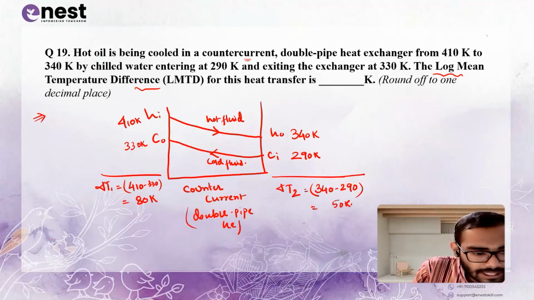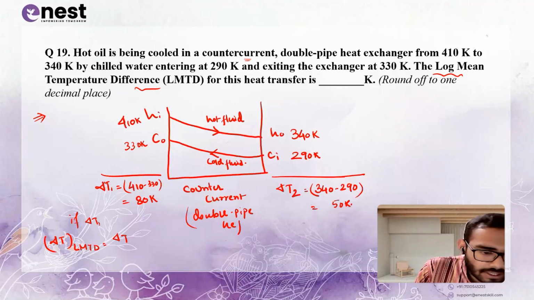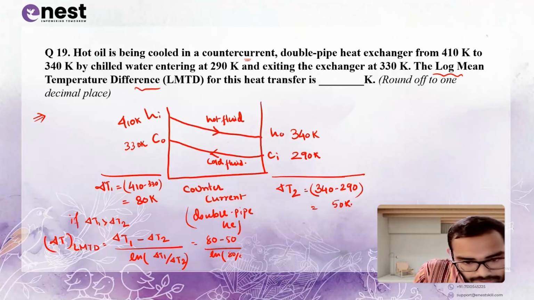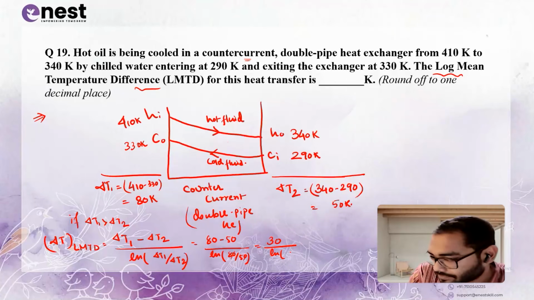Now, what is the formula we know? Delta T LMTD, delta T log mean temperature difference. If delta T1 is greater than delta T2, then the formula is delta T1 minus delta T2 by natural log of delta T1 by delta T2. Okay. So delta T1 is 80, 80 minus 50 by natural log of 80 by 50, right? So 80 minus 50 is 30 upon natural log of 80 by 50, 0s cancel out, 1.6.